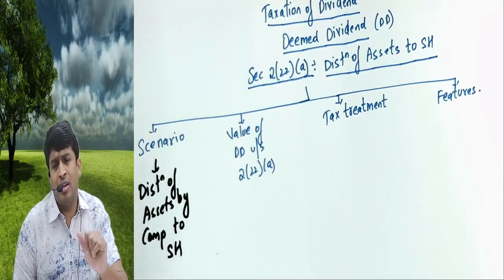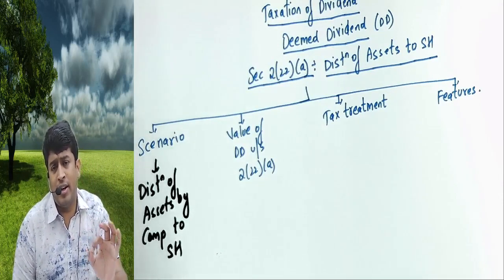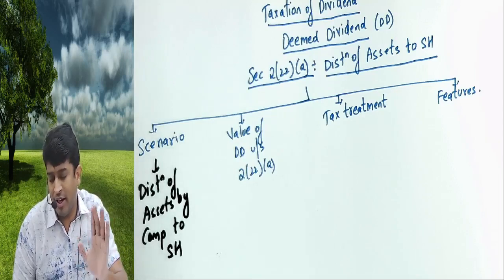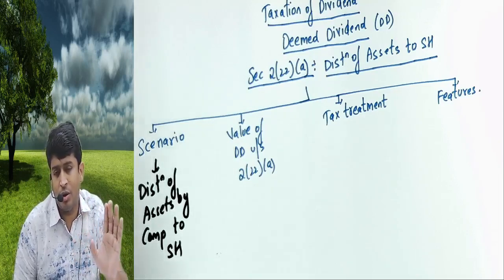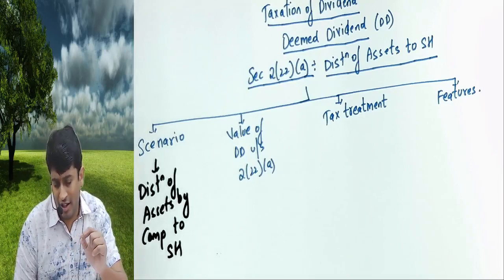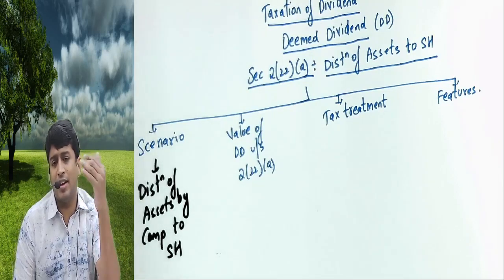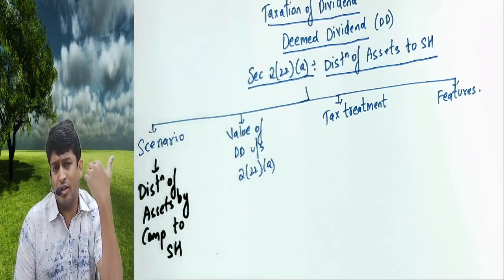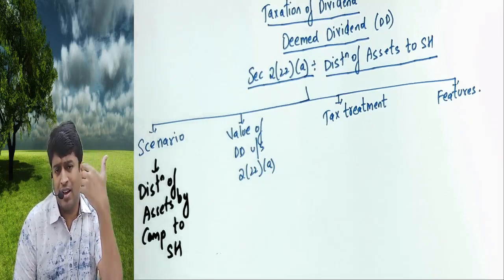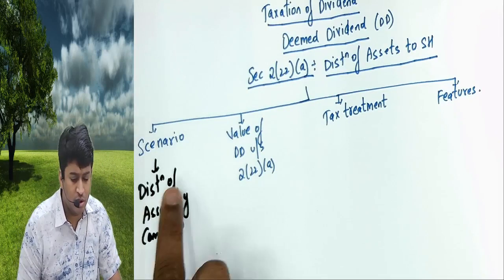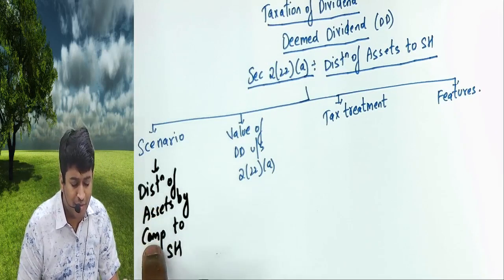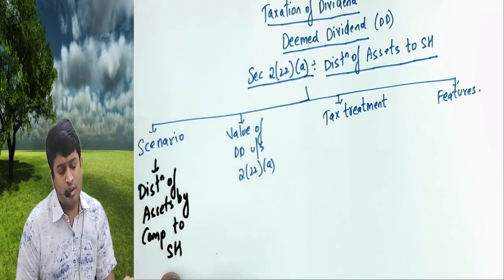With this, the intention was to avoid DDT, dividend distribution tax. Instead of directly giving dividend to shareholder, they started giving assets, land, shares of some company to shareholders. That is called distribution of assets by company to shareholder.